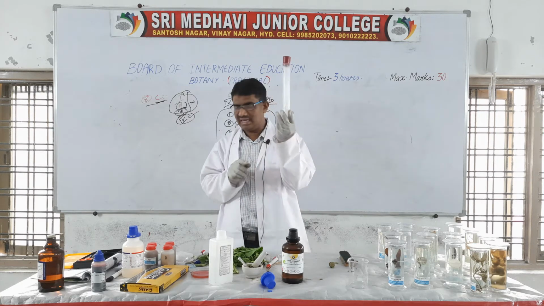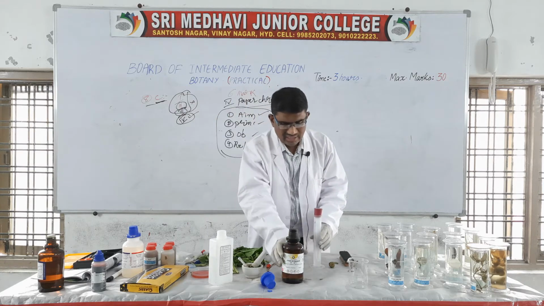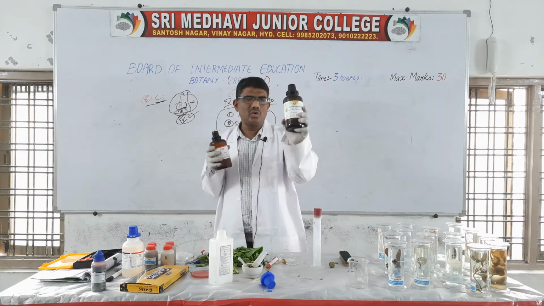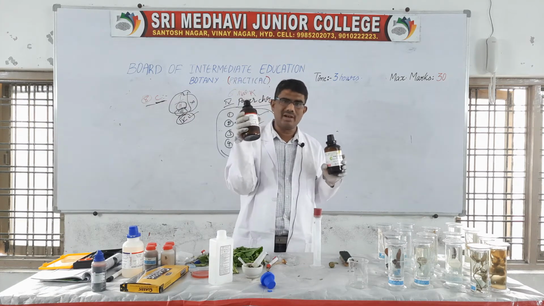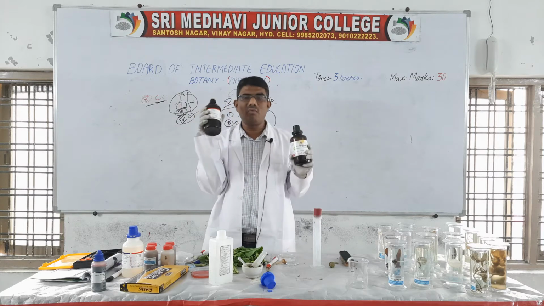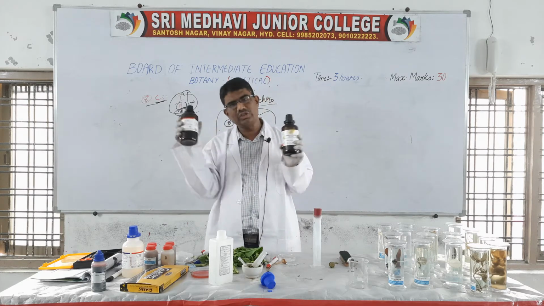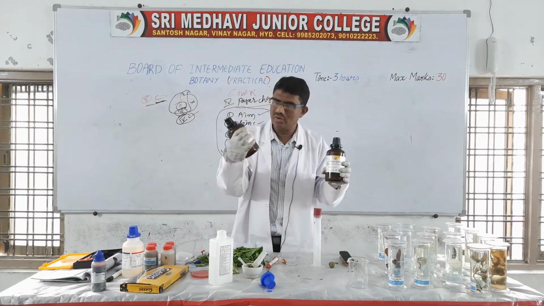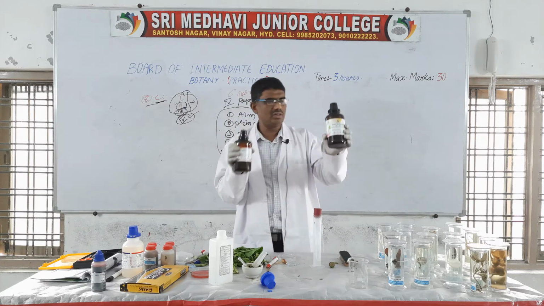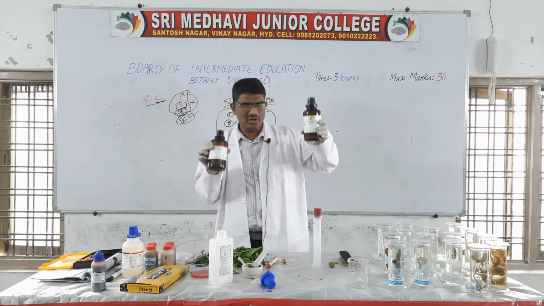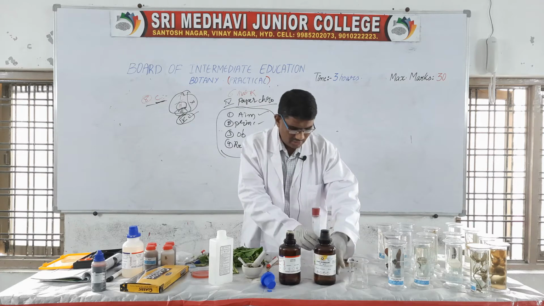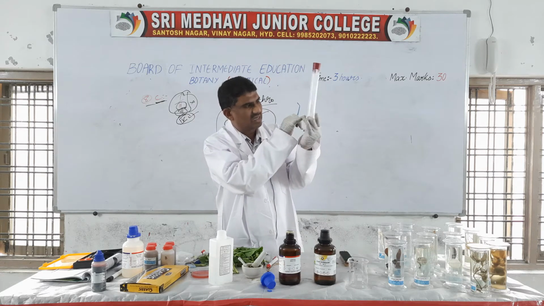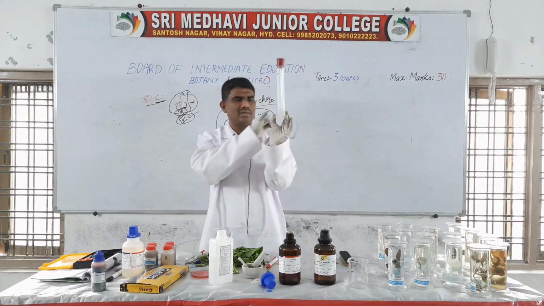What is the solution taken in this? This is petroleum ether and acetone: 9 ml petroleum ether and 1 ml acetone, a 9:1 ratio. This is the acetone, this is the petroleum ether. Take them in the measuring jar in a 9:1 ratio, which together make 10 ml.